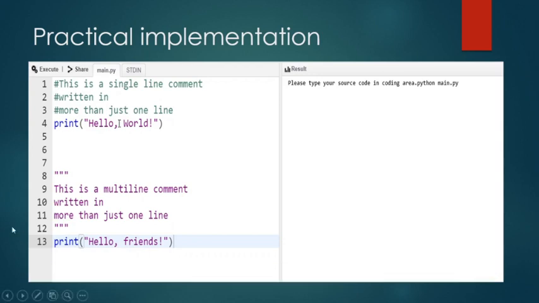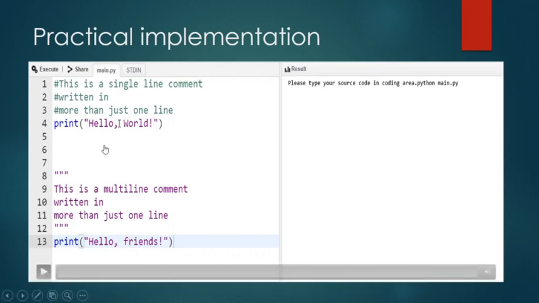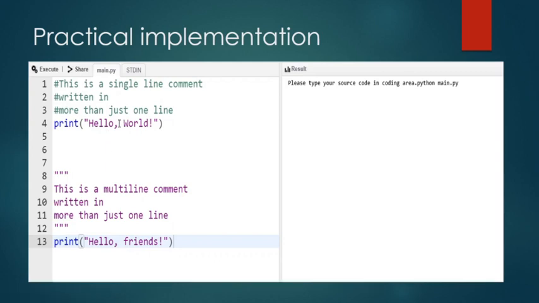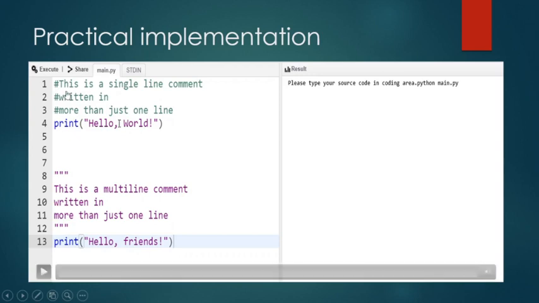So here I have written one code to show multi-line comments and single line comments. For example, you can see here, this is a single line comment. I have preceded this line by using this hash, in front of every line.